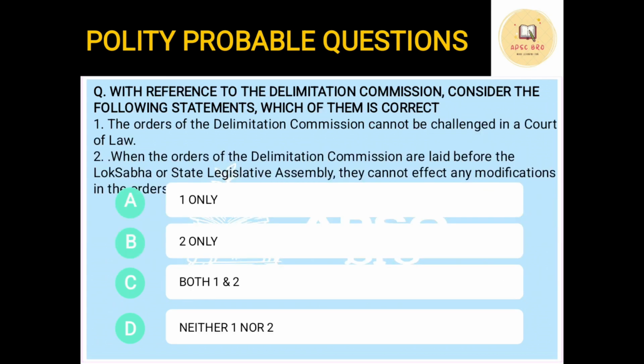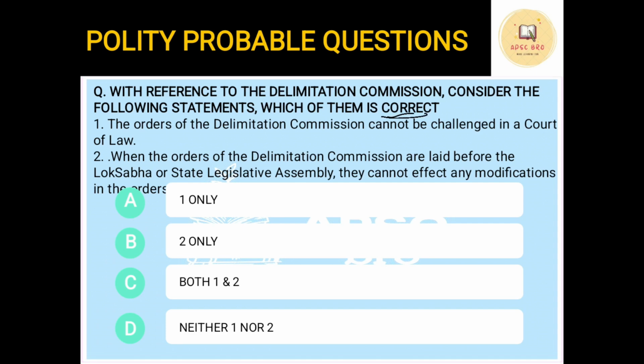Let us quickly do another question on delimitation. The question is, with reference to the delimitation commission, consider the following statements and see which one of them is correct. In this type of question, keep one thing in mind: what is written here. Sometimes they will ask which is the incorrect statement; in this case they are asking which is the correct one. Please give importance to whether they are asking you to find the incorrect statement or the correct statement.